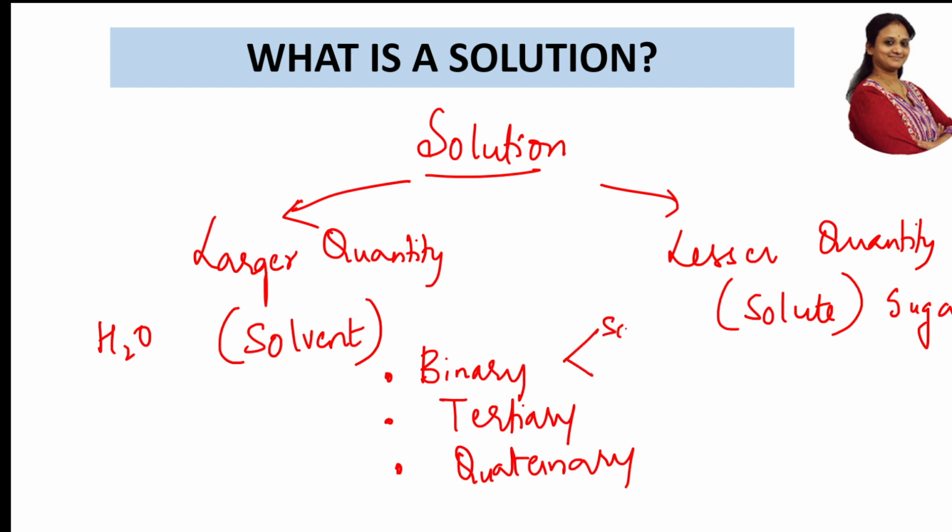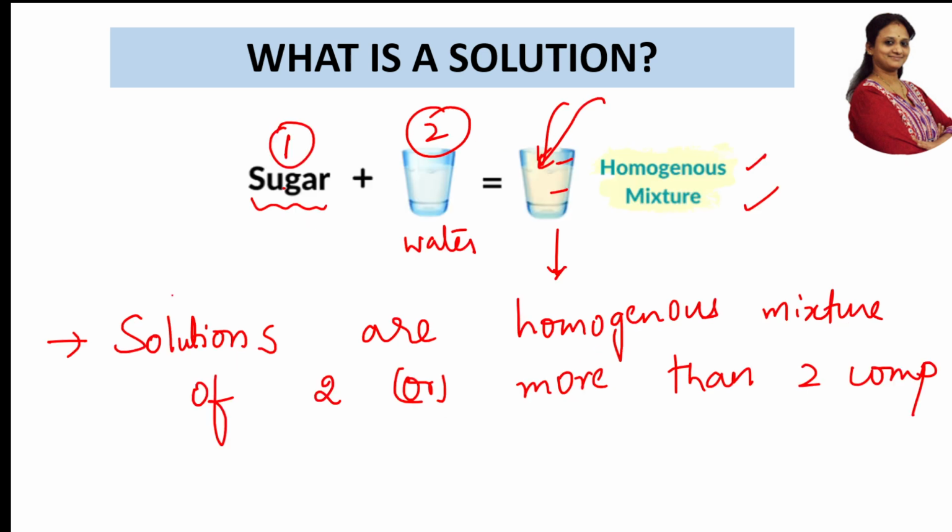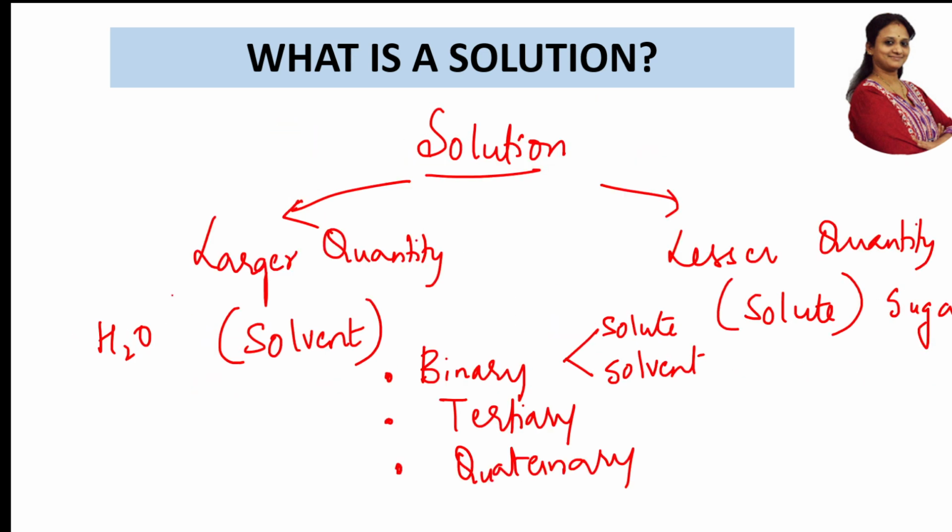One is the solute component, one is the solvent component. Like that. If there are three, they're called tertiary. If there are four, it is called quaternary. Now, each component, whatever is there in the solute or solvent, can be of different varieties. So, after learning the definition and the type, we have to go into a concept called types